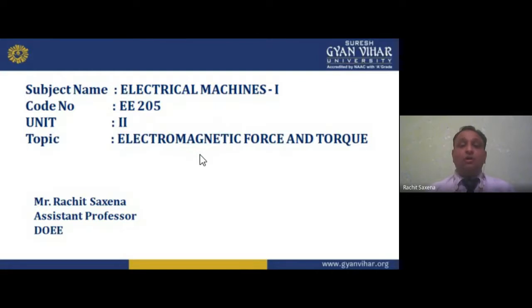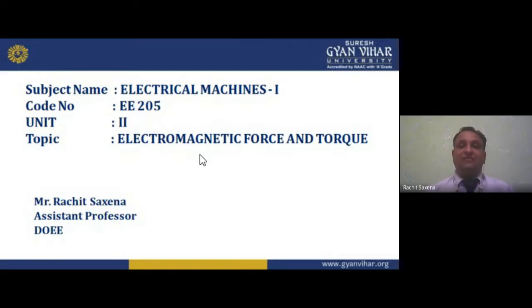So how can we do this? As per the force law, whenever a current-carrying conductor is placed in a magnetic field, it experiences a force. In this unit number 2, we study the electromagnetic force and torque. Torque is related to force.